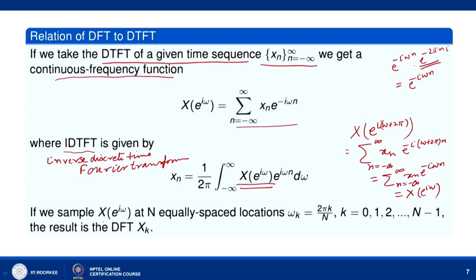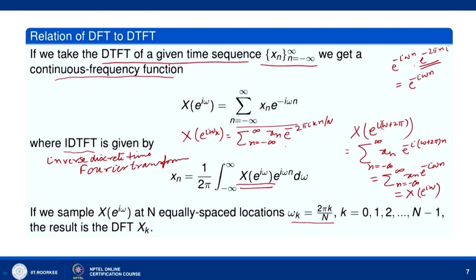Now, if we sample X of e to the power i omega at n equally spaced locations, omega k equal to 2 pi k by n, where k varies from 0 to n minus 1, the result will be the DFT X k. Now let us see how we get that. Take X of e to the power i omega k. This is the sum over n from minus infinity to infinity of x n e raised to the power minus i omega n, where omega is 2 pi k by n, so we have 2 pi i k n by n.